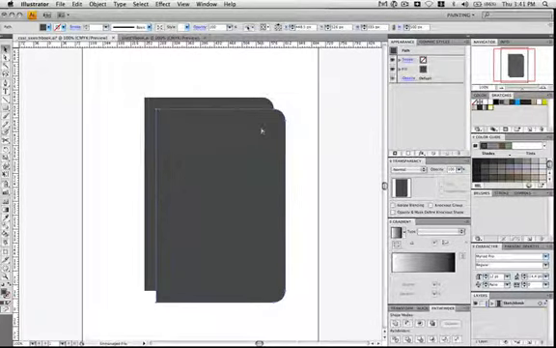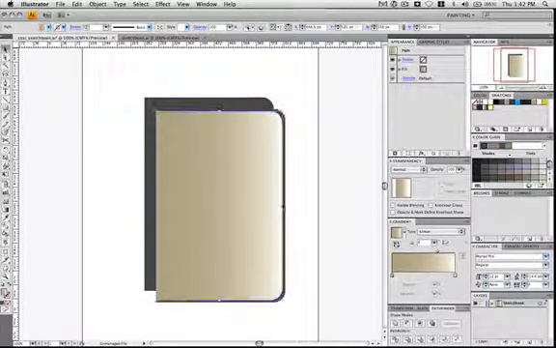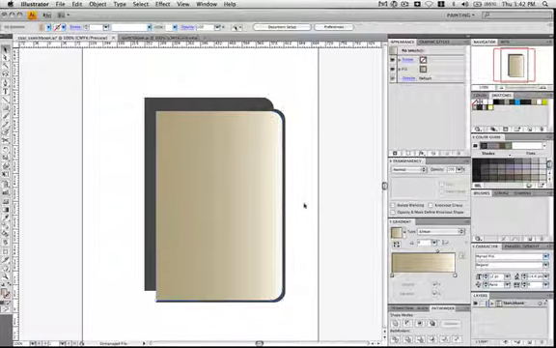Grab this right shape, hit Command C, Command F to paste in front, and then we're going to give it a gradient that goes from kind of a mid to dark beige over to white. And then from the top right corner, actually you can do it from the center, hold down the Shift key, and we're just scaling it down ever so slightly. Be sure to save as you go along.